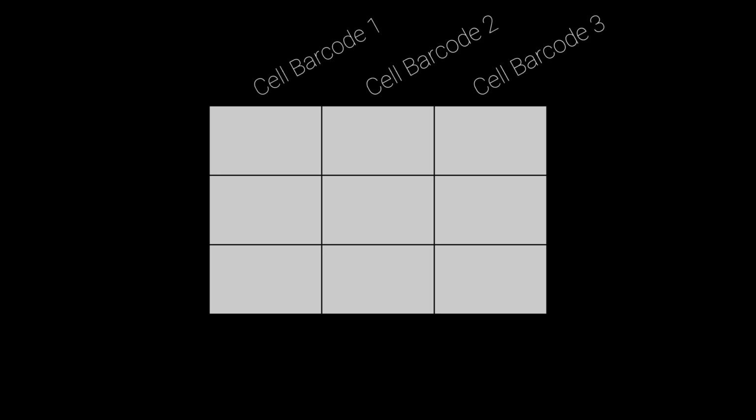The dataset we created was formed by a large matrix with the specific cell barcodes as column names and the genes expressed as row names. Each cell had an entry if a specific gene was expressed within the transcriptome.